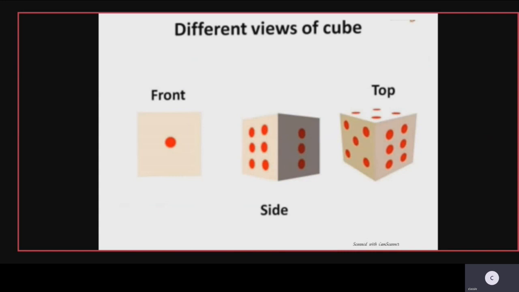So next, different views of a cuboid, different views of a cube. So what is a cube here? We have taken the example of a dice. A dice is an example of a cube. So you can see the front, side and the top view of a cube. It will be represented in this way.